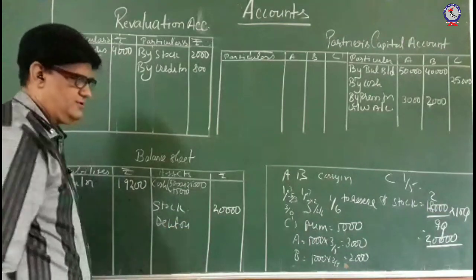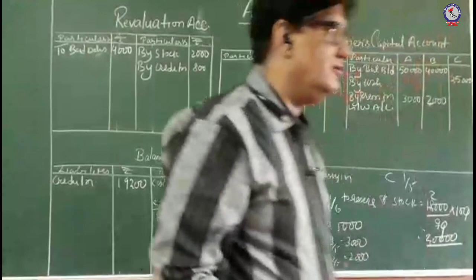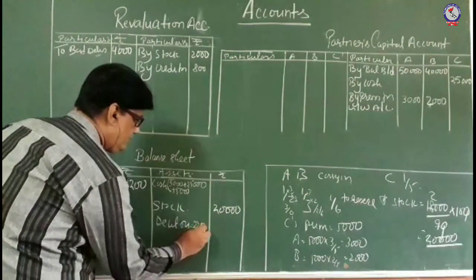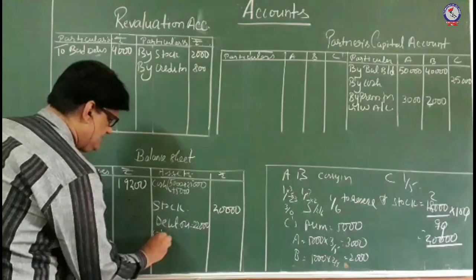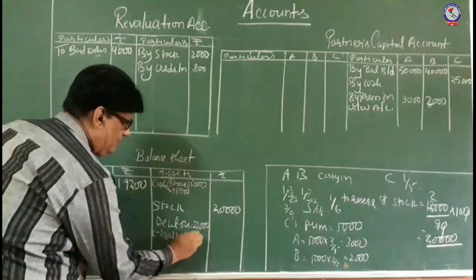So the total debtors given were 22,000, minus bad debts of total 4,000.